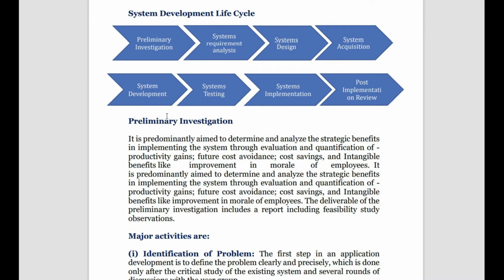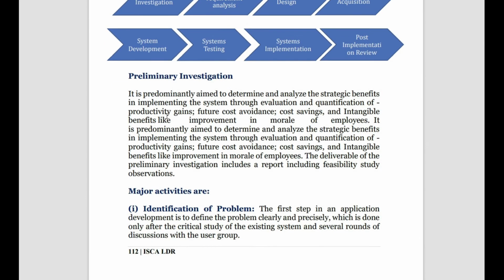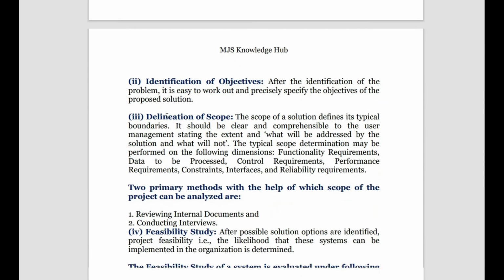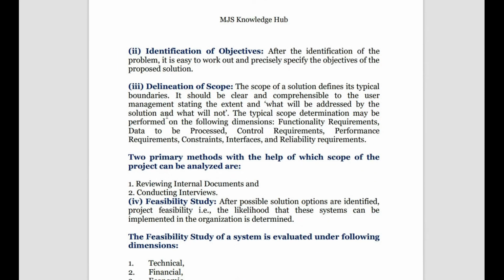So what is preliminary investigation? Preliminary investigation is done mainly to determine and analyze the strategic benefits of implementing the system in the organization, so that we can analyze and quantify the future cost avoidance by using this system, what cost savings, what is better, and how we can improve the system here. What are the major activities of preliminary investigation? We have identification of the problem, identification of the objective, and delineation of scope.